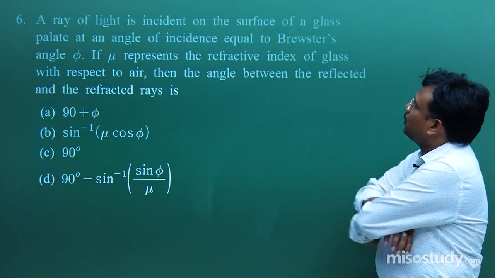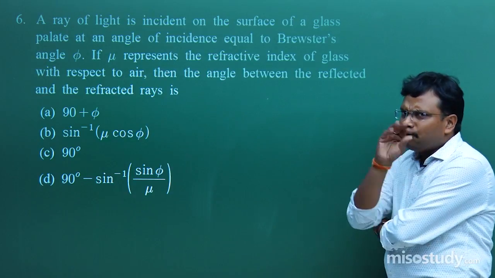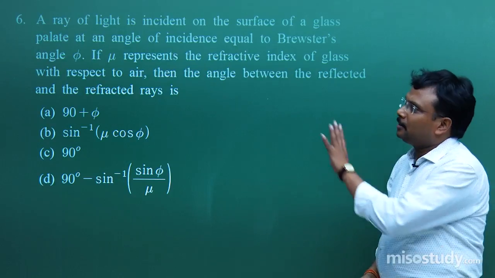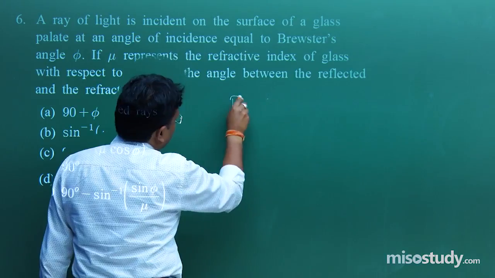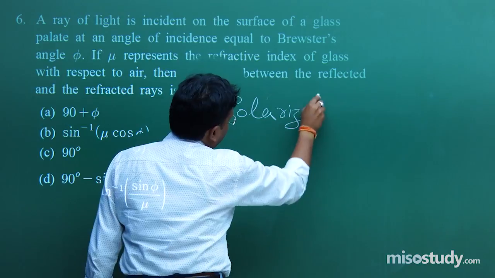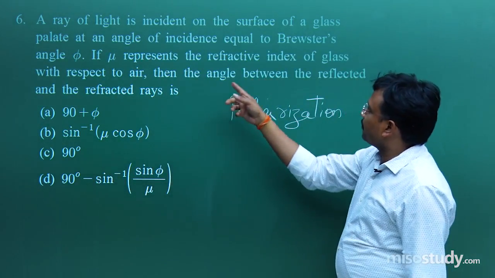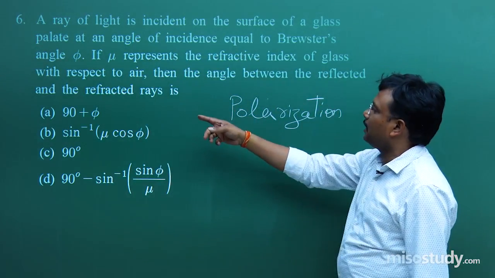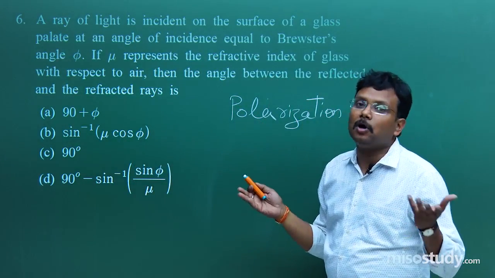A ray of light is incident on the surface of a glass plate at an angle of incidence equal to Brewster angle. So now I hope this term itself will give you the clarity that this question is simply from the phenomena of polarization. Polarization, nothing else, nothing more. Fine. If mu represents refractive index of glass with respect to air, then the angle between the reflected and the refracted ray is simple, 90 degree.